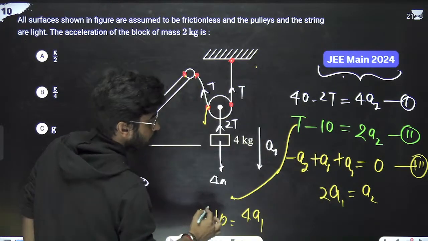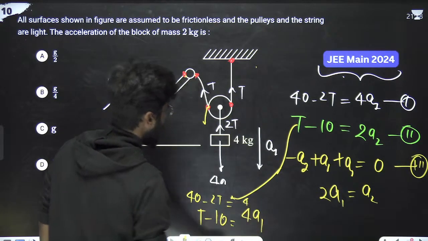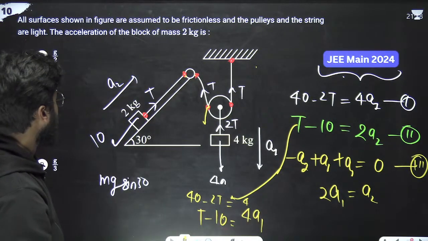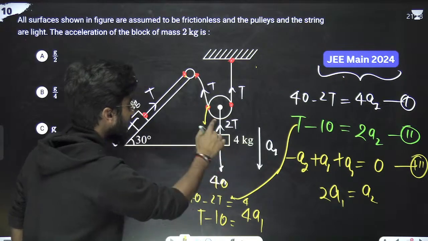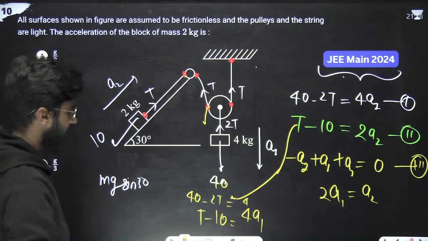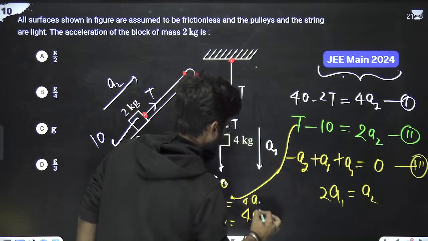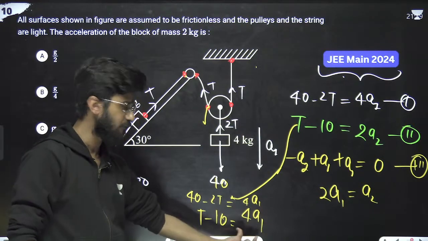First equation is 40 minus 2T is equal to 4a2. I think I have done something wrong. This is 40 minus 2T is equal to 4a1. This is T minus 10. Correct? Yeah, correct. 4a1. This is also 4a1. Correct? Yes, correct. Now here it is 4a1, they are the same.